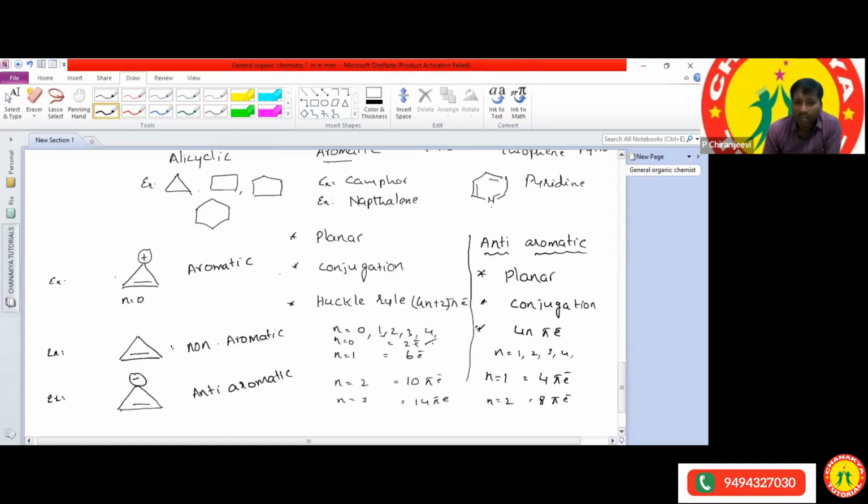Aditi, how many pi electrons does it have to have? 2 pi electrons. But does the given compound have 2 pi electrons or not?